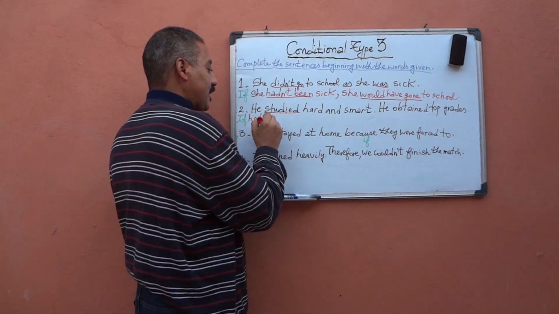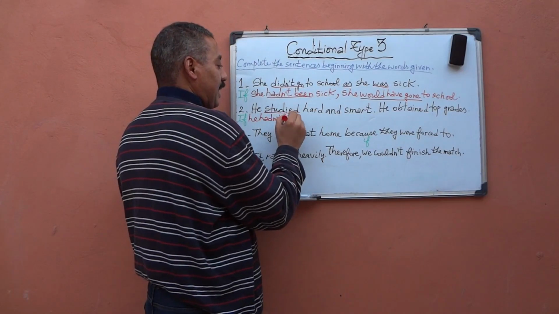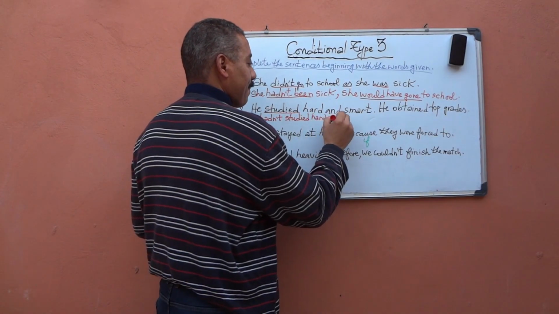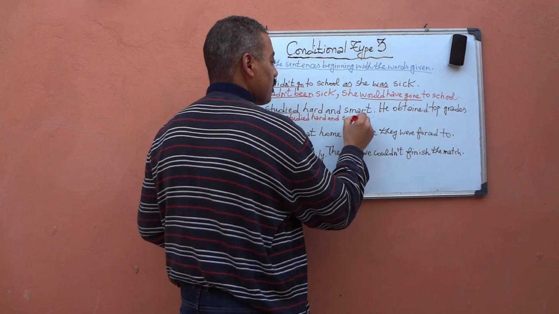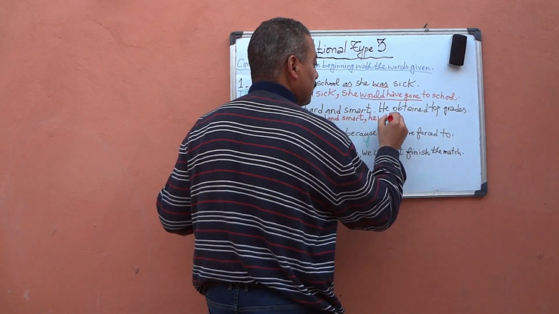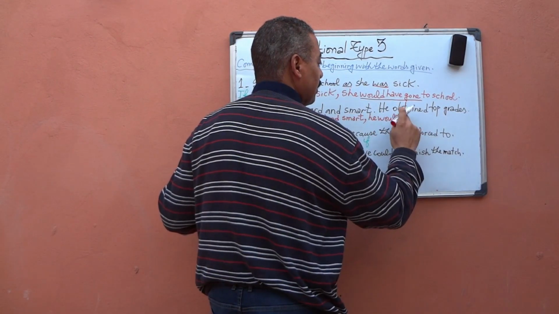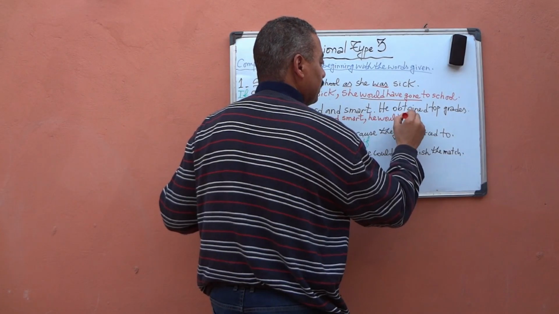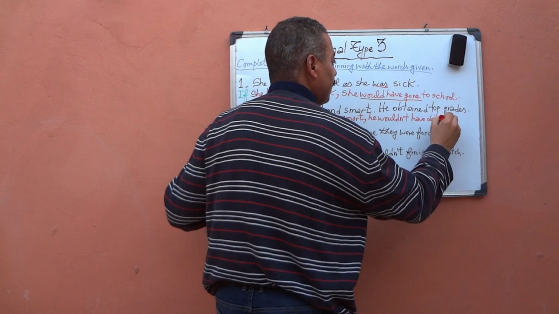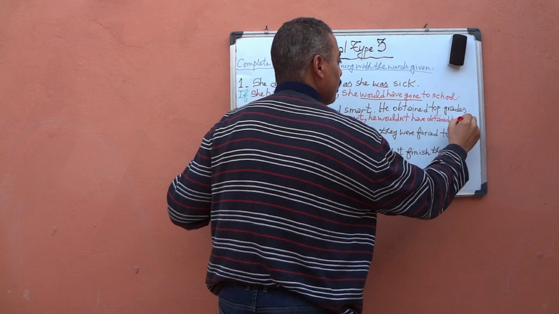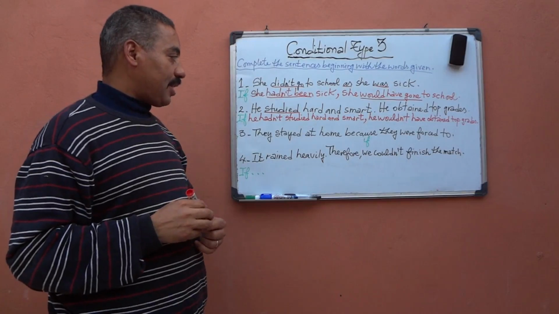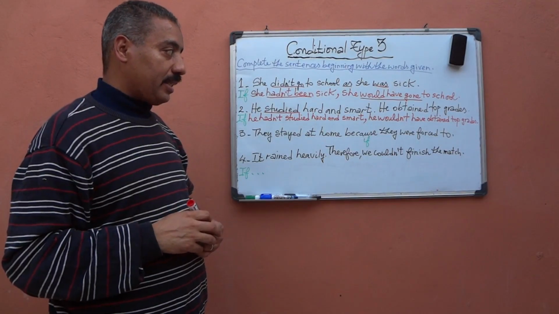If he hadn't studied hard and smart, comma, he wouldn't have obtained top grades. If he hadn't studied hard and smart, he wouldn't have obtained top grades.